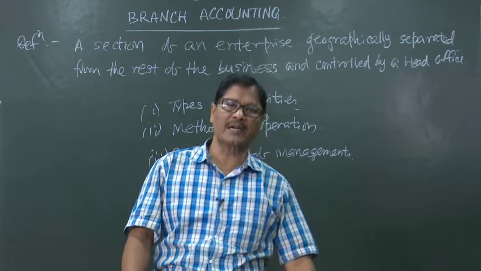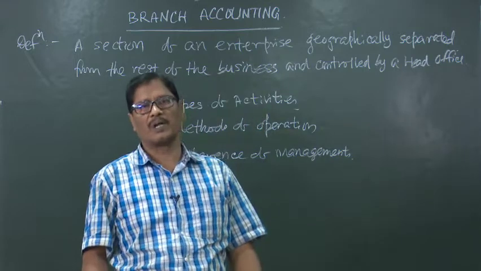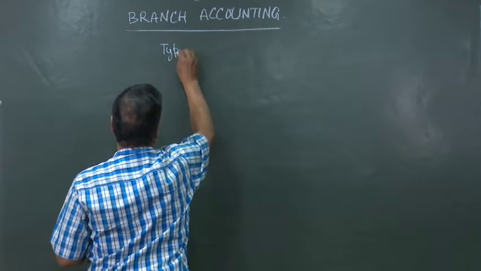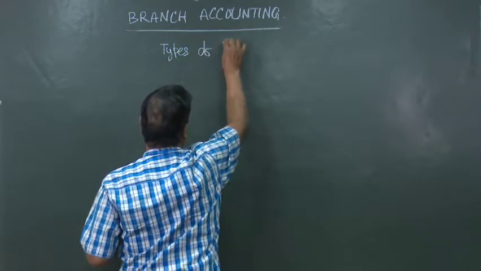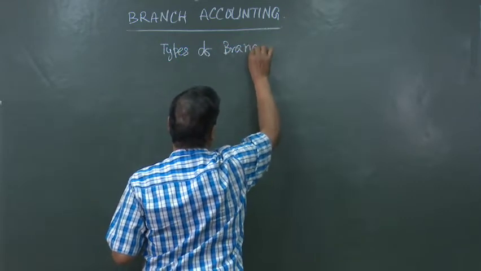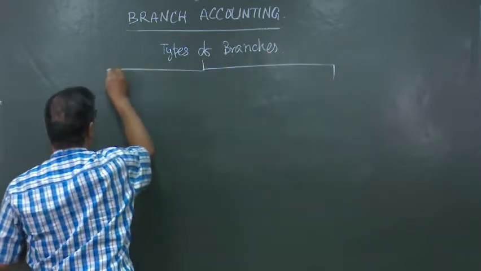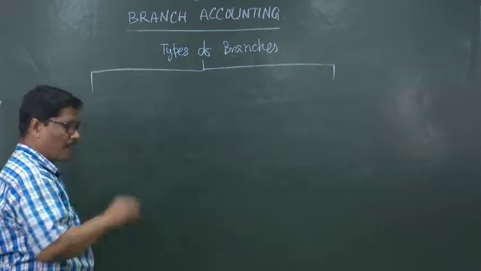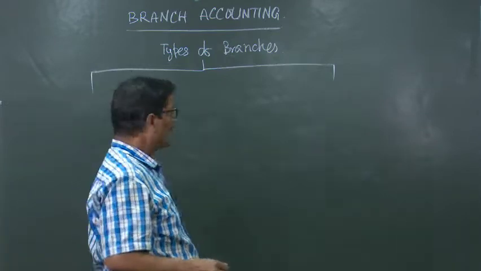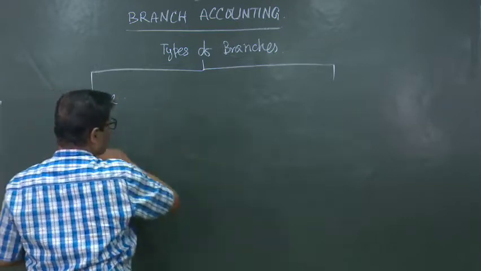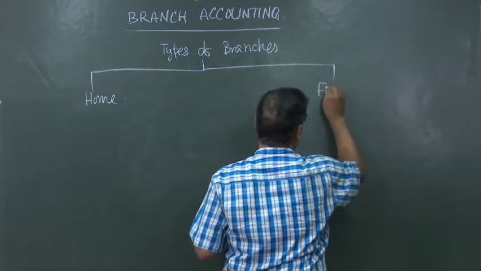Now, before that, let us discuss first of all what are the different types of branches. Types of branches. First, they will be divided into home branch and foreign branch.